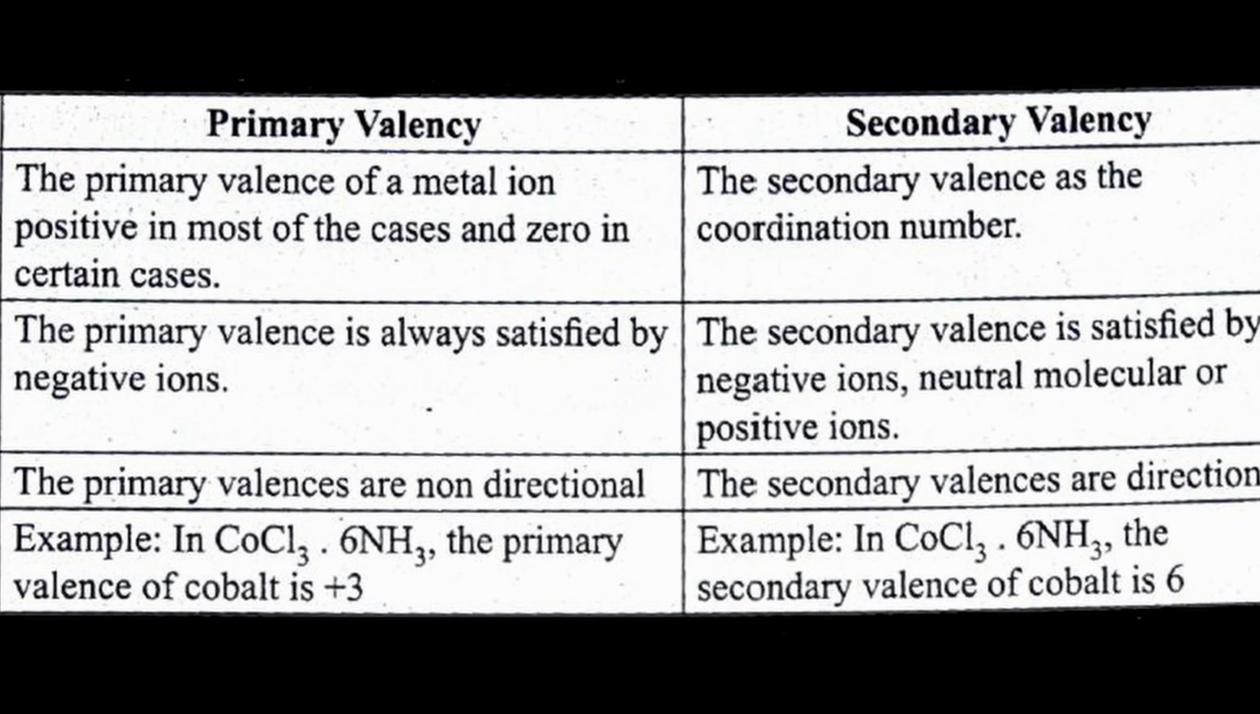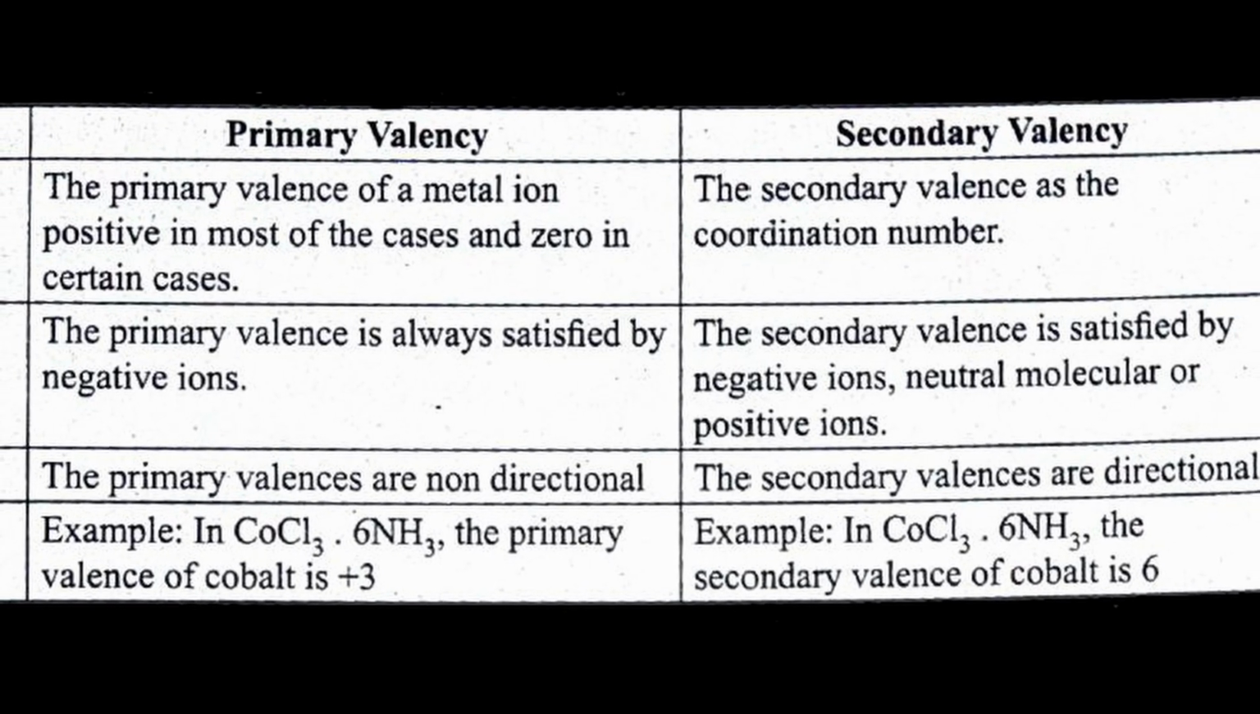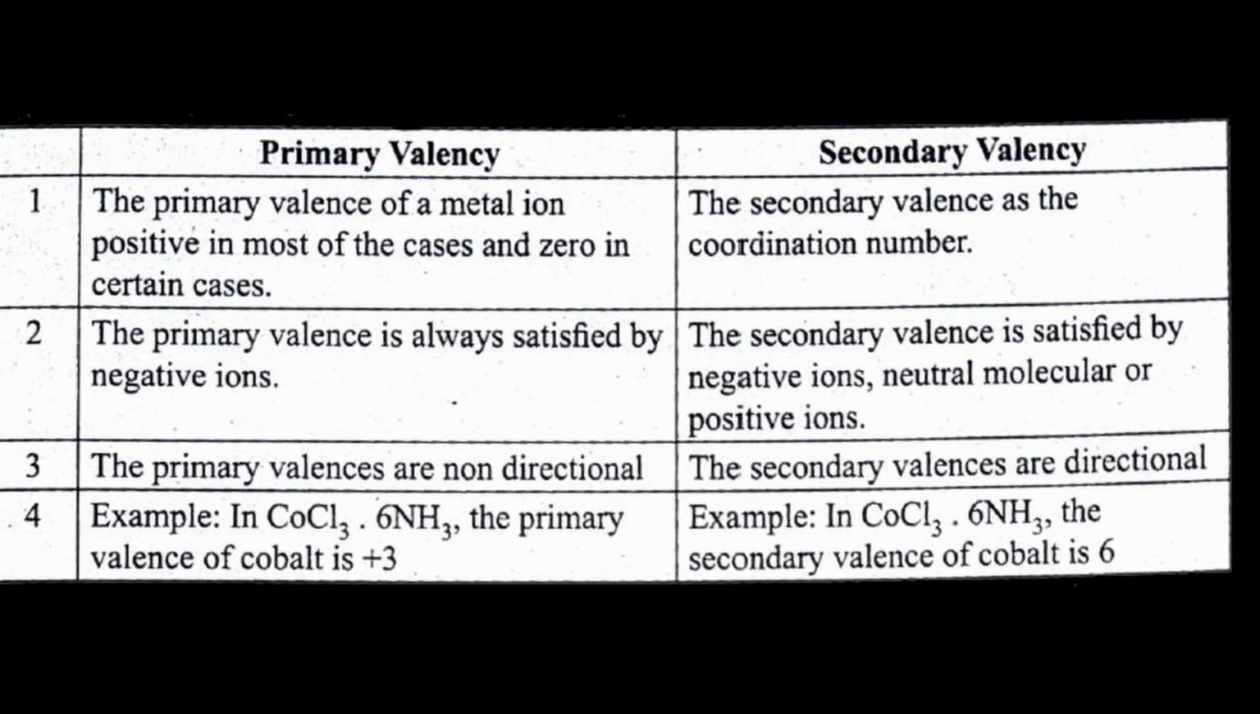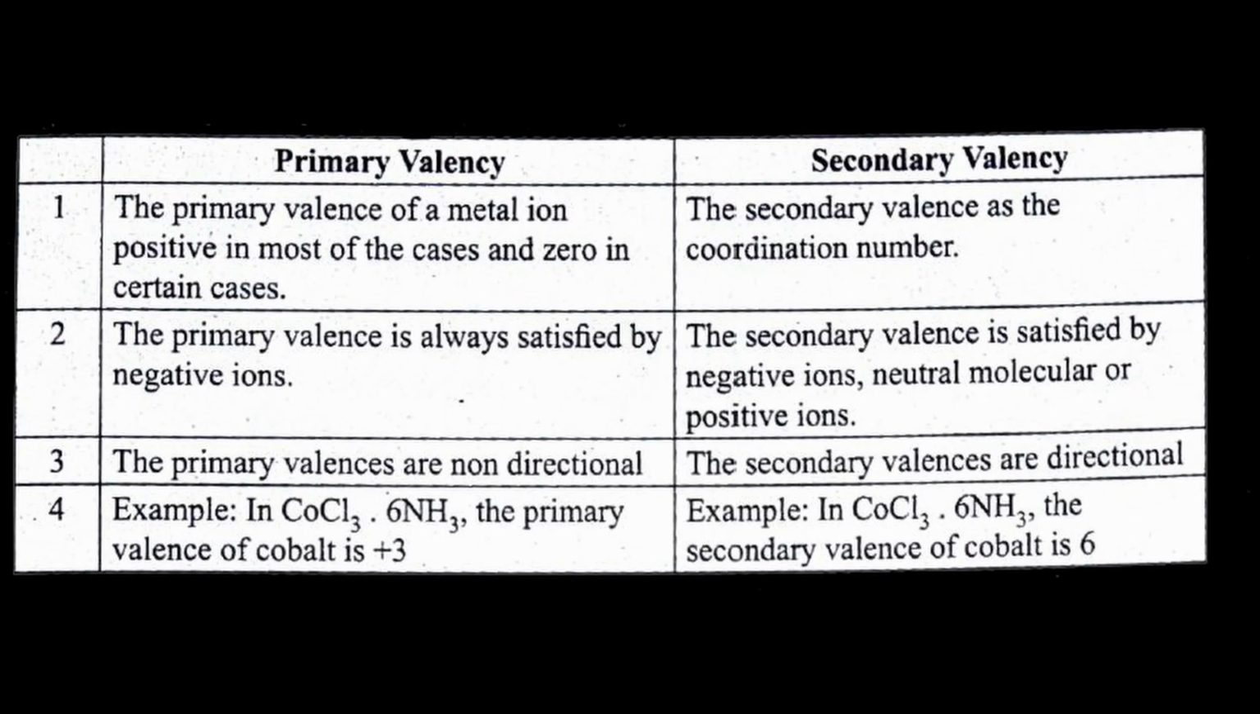Alfred Werner was the first scientist to explain how coordination compounds are arranged. By studying cobalt-ammonia complexes, he discovered that a metal ion has two types of valencies. 1. Primary valency, oxidation state. This decides how many counter ions the metal needs, like Cl-. 2. Secondary valency, coordination number. This shows how many ligands are directly attached to the metal ion.